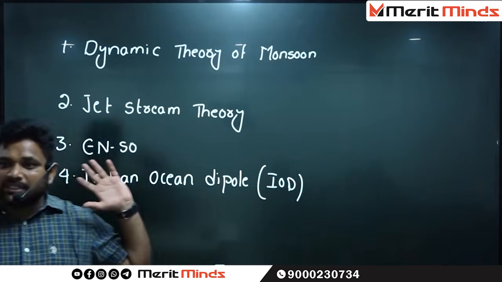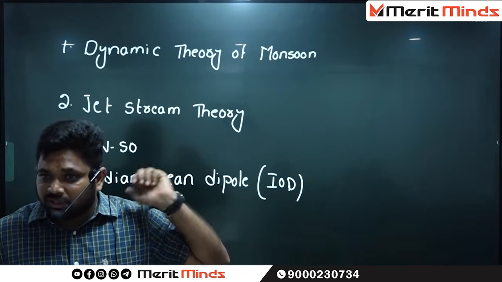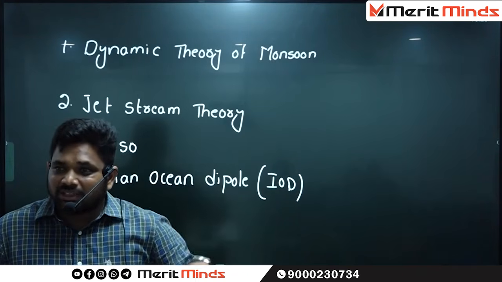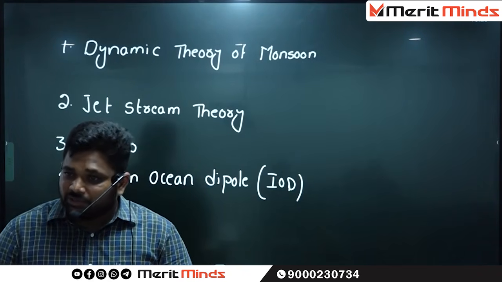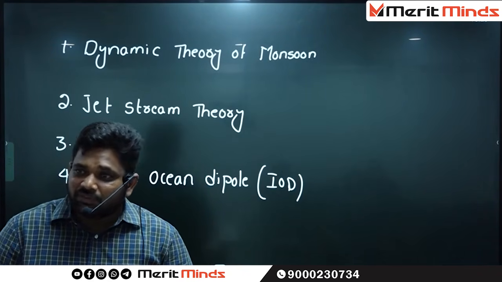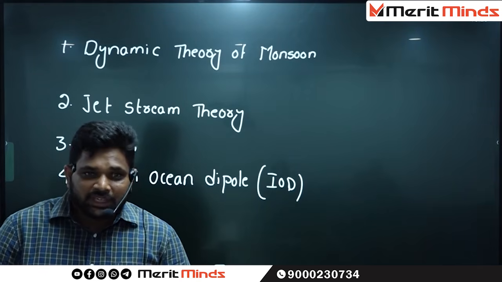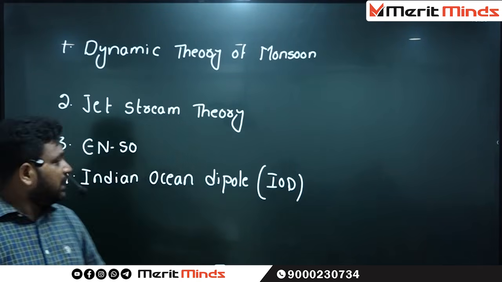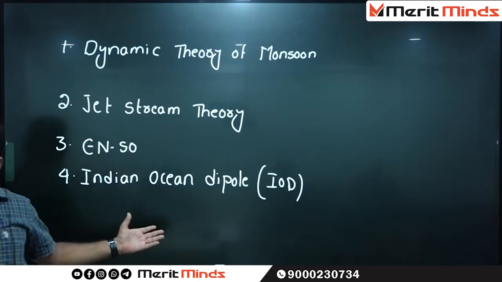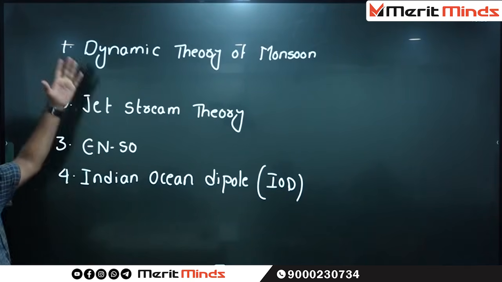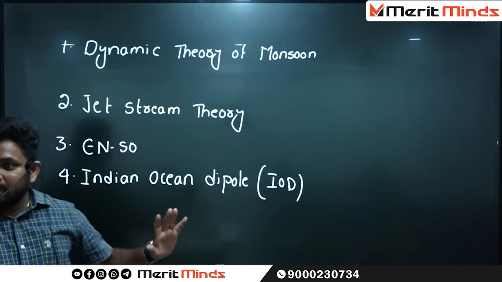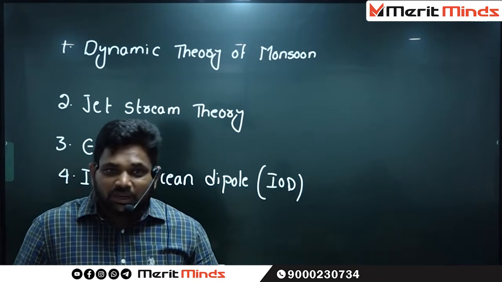These theories developed after 1951. All these theories are combinedly called scientific theories or modern theories.